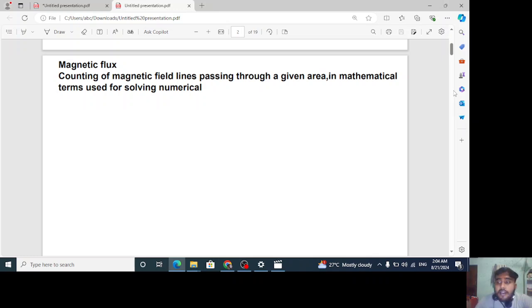At that moment, our scientists, especially Oersted, Faraday and Henry, were excited. They started experimenting to see whether the reverse was also possible, and they found in their experiments that yes, it is possible. So what was the reverse? If moving charges produce a magnetic field, then moving magnets produce electric current. This was the complete experimental output.